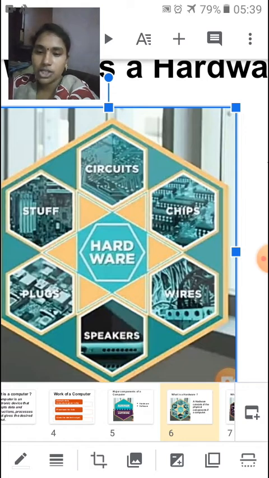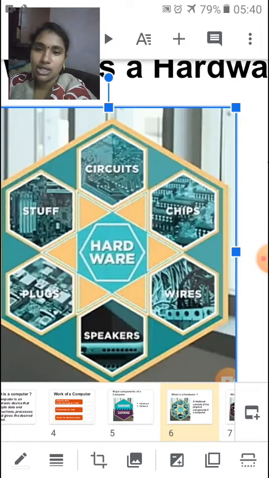Hardware has circuits, chips, wires, speakers, plugs and stuff.